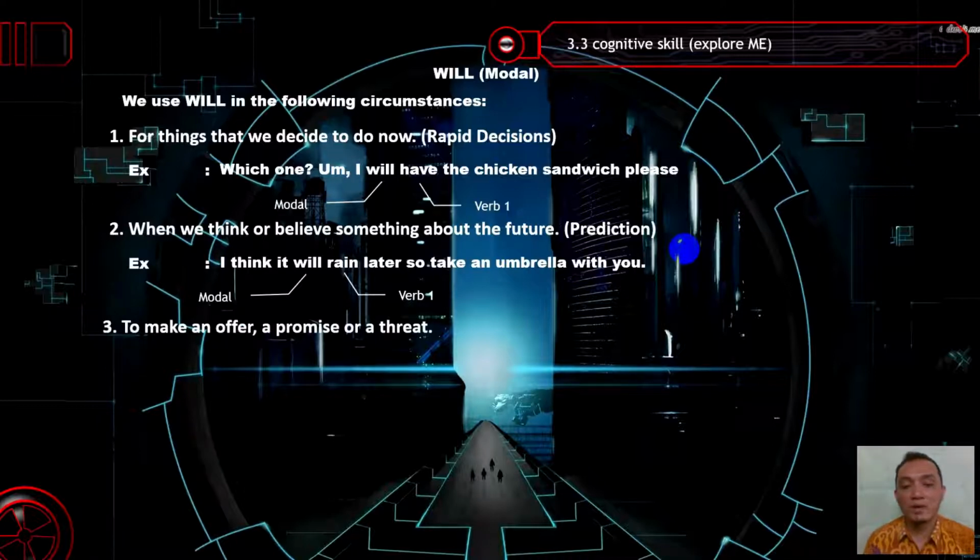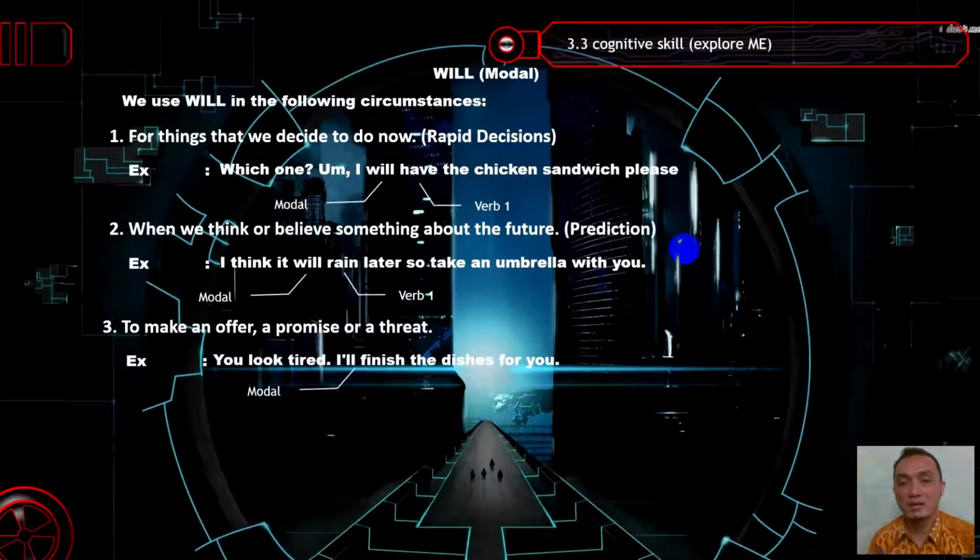And then, to make an offer, a promise or a threat. So will can be used to make an offer, a promise or a threat. The example is, you look tired. I'll finish the dishes for you. It means that you look really tired, so my friend offers her kindness to finish the dishes for me. So this is will functioning as an offer, a promise or a threat.